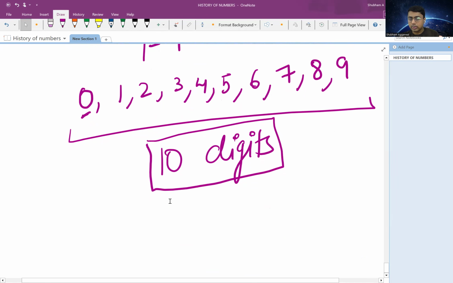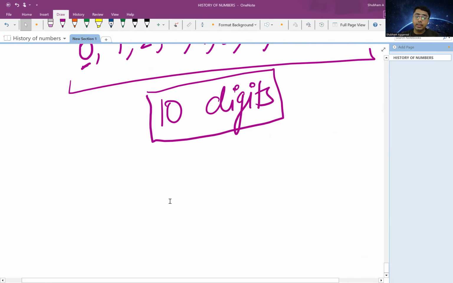And how is it possible that only 10 digits can make every number of this universe? What is the place value system? How are numbers made? We will be learning about all this in our next video, right?